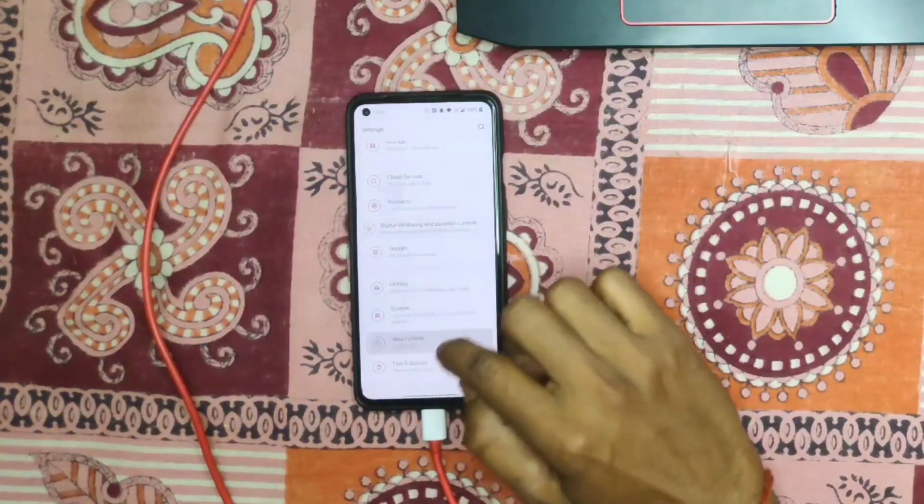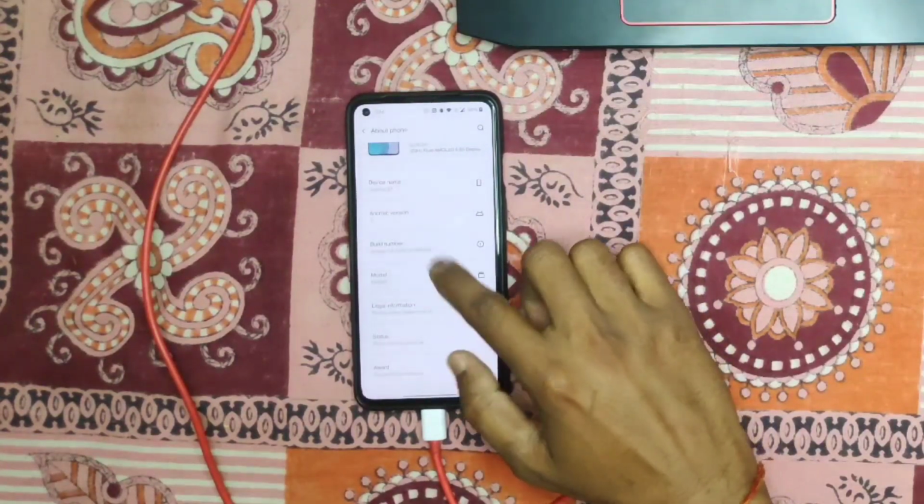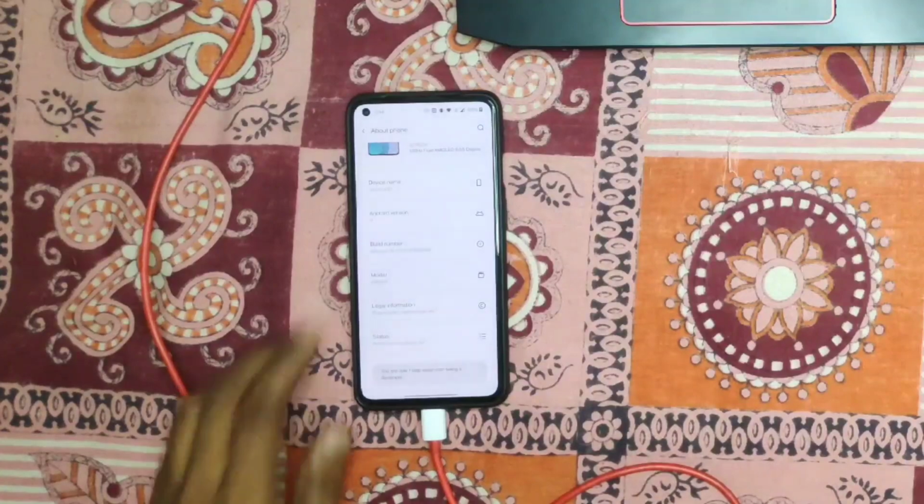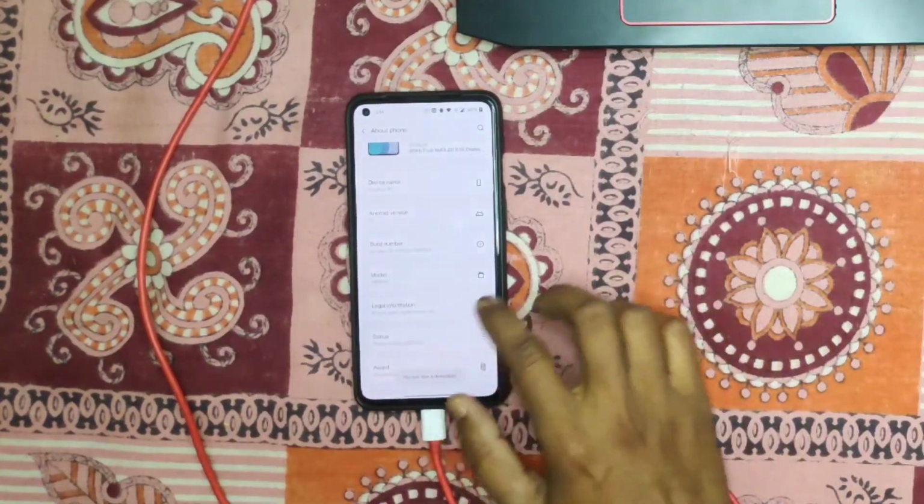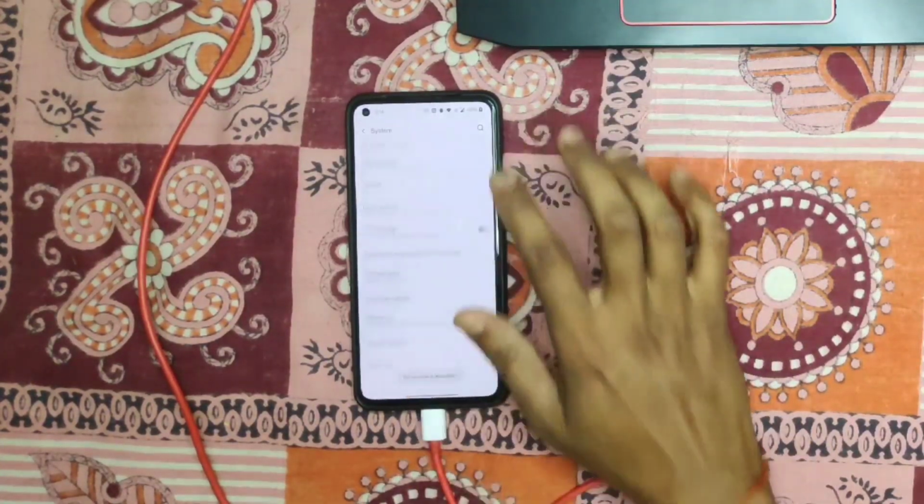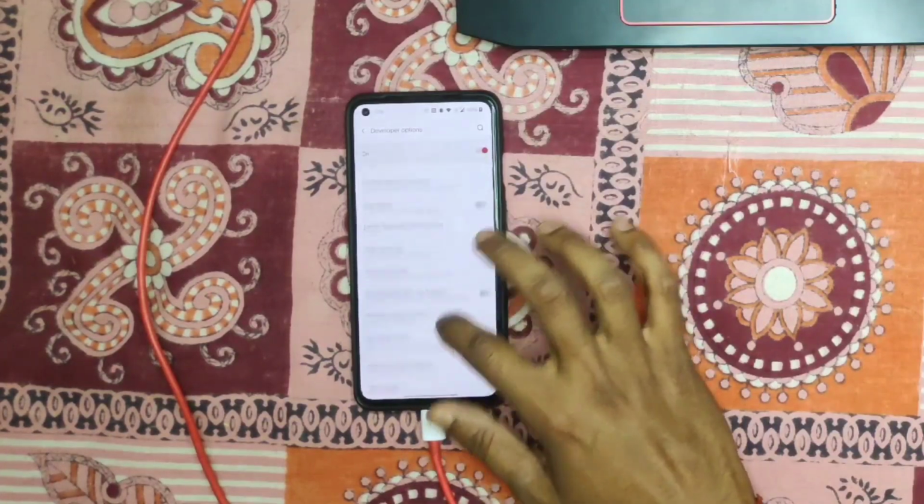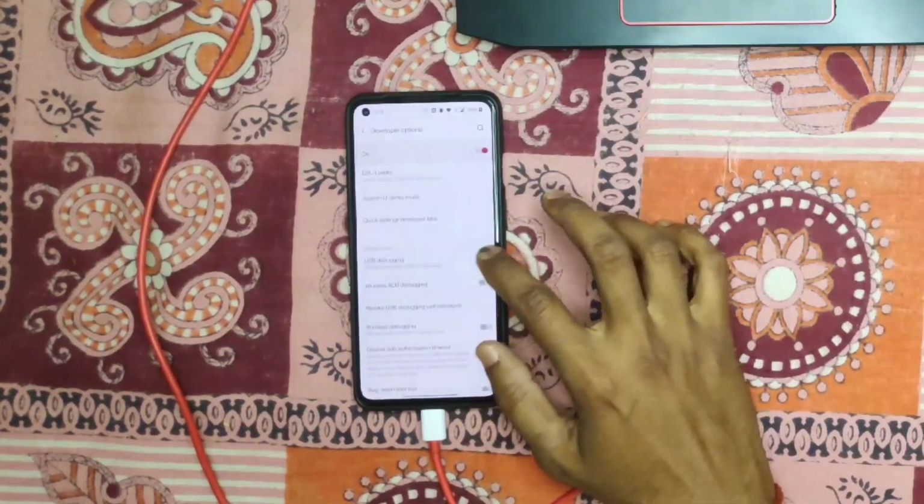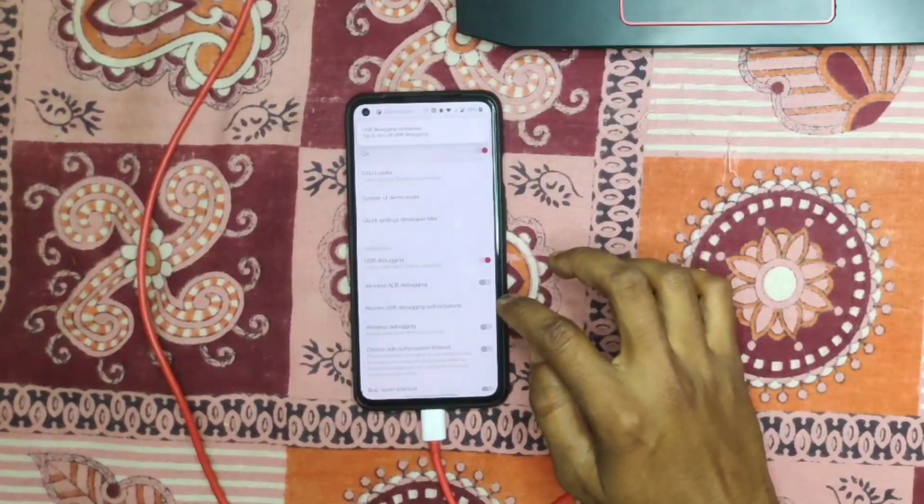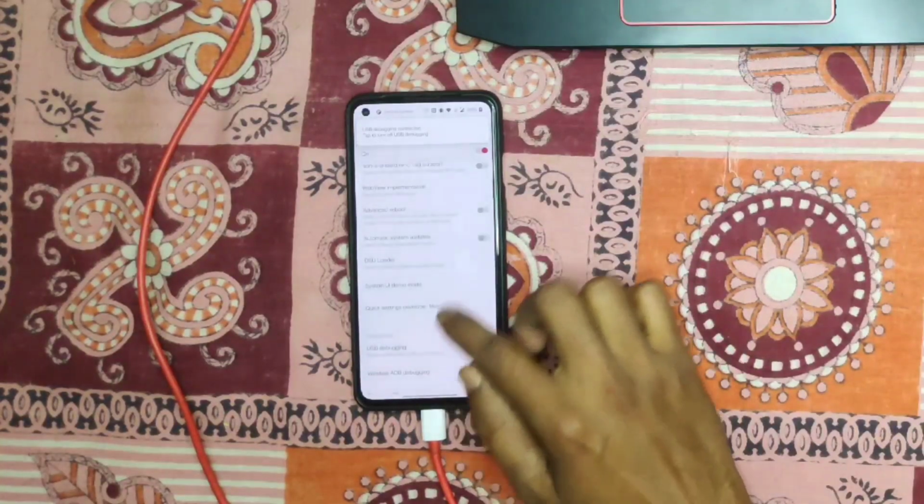Now go into settings and about phone and tap the build number 5 to 7 times. Then enter your PIN and then go out to developer options, enable USB debugging and OEM unlock. After entering your PIN, it should work.